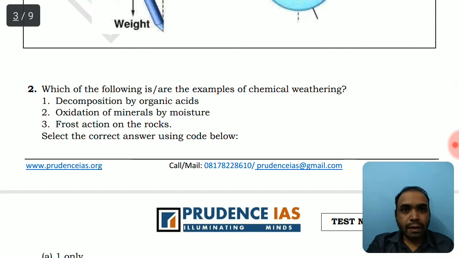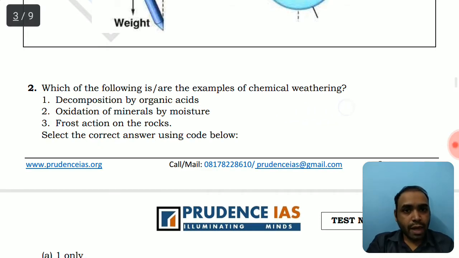Decomposition by organic acids, yes, for example the acid rain and any organic acid which decomposes matter, that will be considered as chemical weathering. And oxidation, obviously oxidation of minerals by moisture, this is also chemical weathering. Rusting of iron, and copper rusts and forms a green layer on the copper statues, which most of us have seen, and you can see popularly asked questions about corrosion. So corrosion of iron and corrosion of bronze and copper, you should be familiar with this.